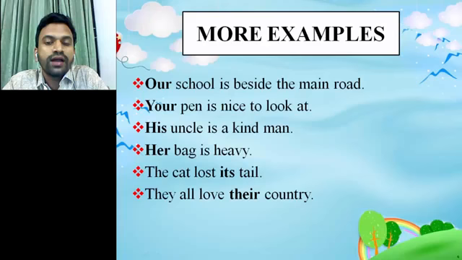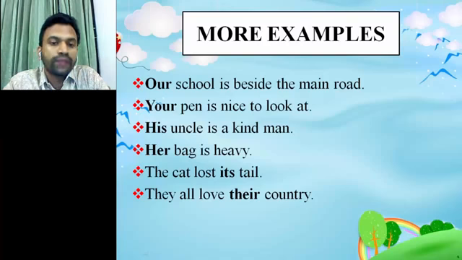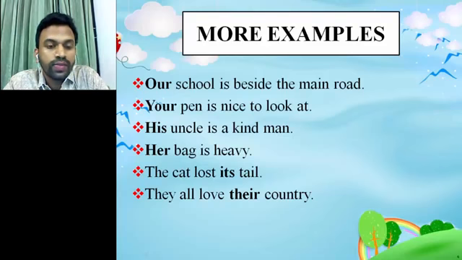Our school is beside the main road. Here our is the possessive adjective, because with this word we mean that the school is ours. Next one, your pen is nice to look at. Here with the word your I am indicating the pen is yours. You are the owner of that pen. Now number 3, his uncle is a kind man. So with the word his I am telling that it is his uncle, so here there is a kind of relationship.